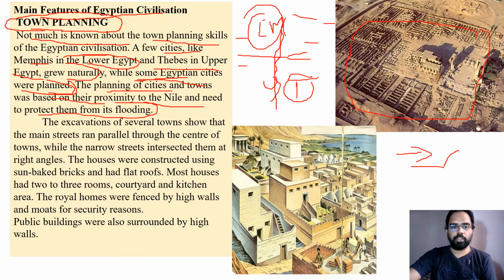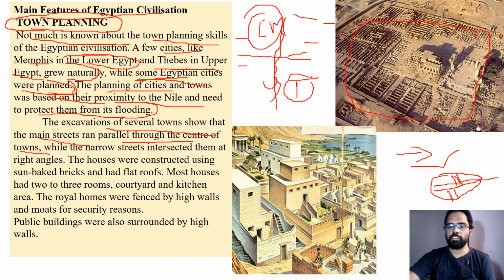The excavations of several towns show that main streets run parallel through the center of the town. So if you take this as a town, the main street runs completely in the center of the town. And here the narrow streets intersect at right angles. So these are the narrow streets and this is a broad main street.